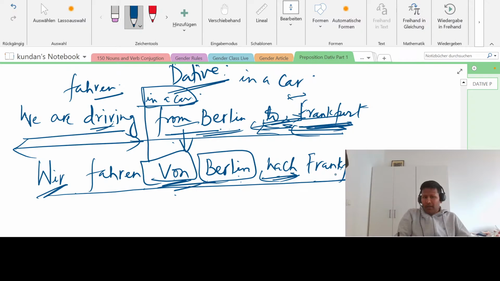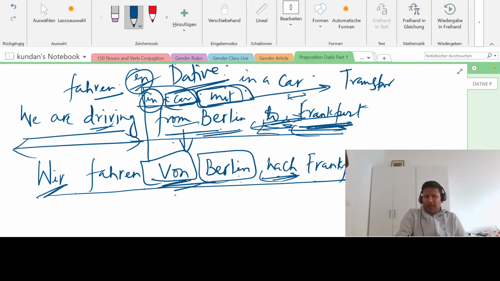Now, if this is clear, let us take another thing which we have learned, in a car. Should we use in or should we use mit? This is the thing which we just learned. When you are driving with some transport, never use in. Use mit, because this car is used as an instrument to travel to some other place. So how will you make this sentence? Let me break it.